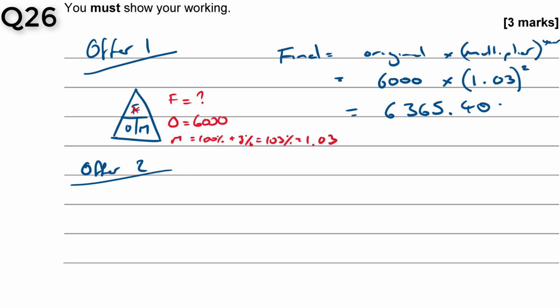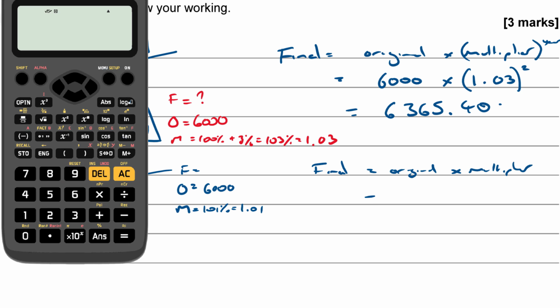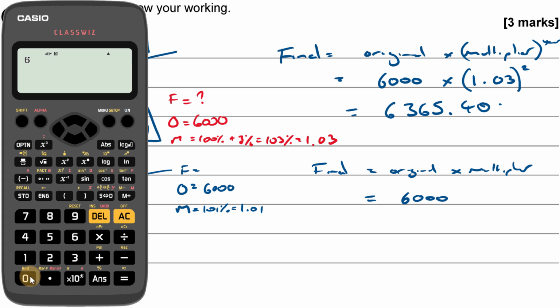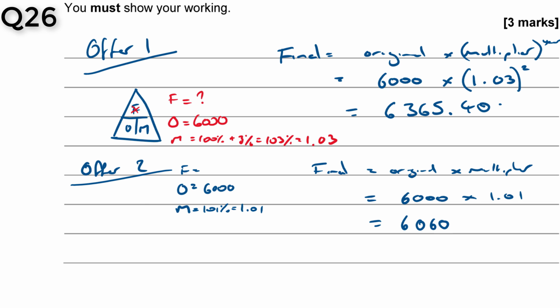Now offer 2 I'm going to have to do in 2 steps. So final is what I want to find again. Original is 6,000, and the multiplier for the first year is 1%, isn't it? So it's 101%, which is 1.01. Final equals original times multiplier, which is 6,000 times 1.01, which is just 6,060. So that's the end of year 1.